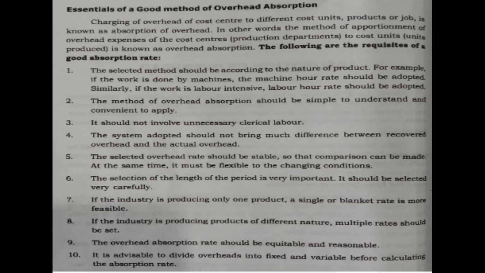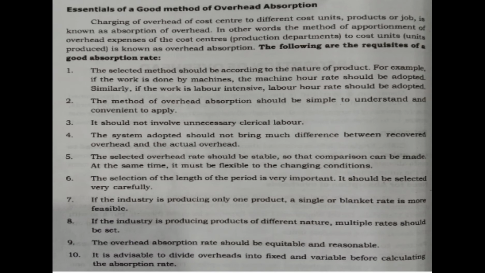Next topic is essentials of a good method of overhead absorption. The following are the requisites of a good absorption rate. First point, the selected method should be according to the nature of the product. That means when a firm uses machines for most of its production, we have to calculate machine hour rate.